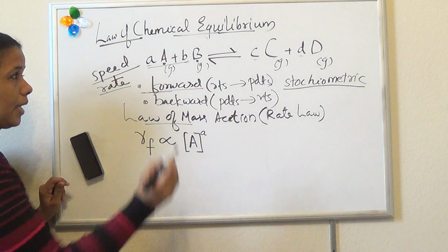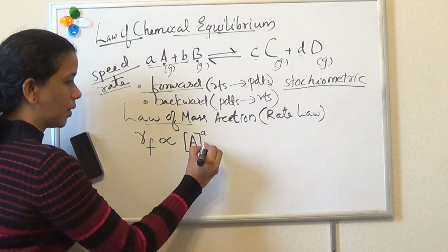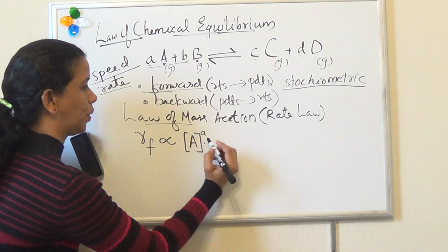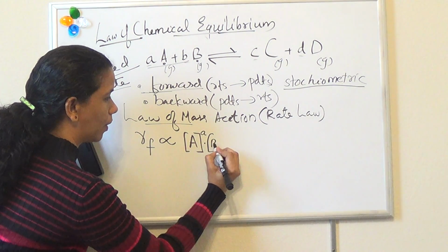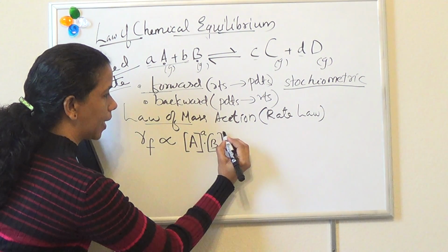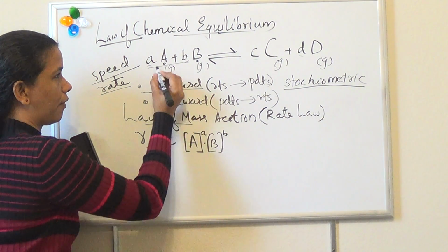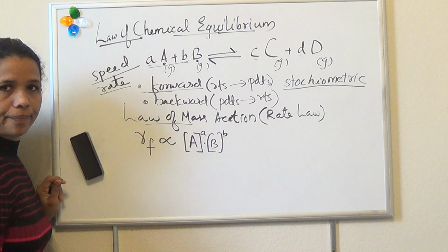There are two reactants, so we take the product: concentration of A raised to a into concentration of B raised to b. This is the law of mass action for this forward reaction.